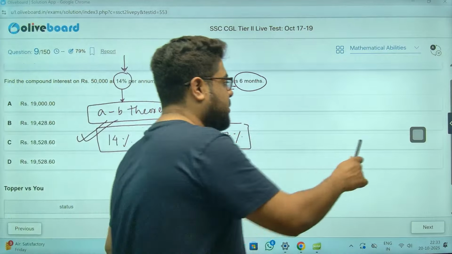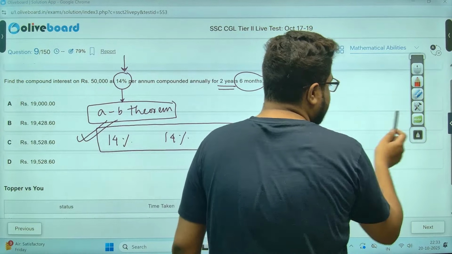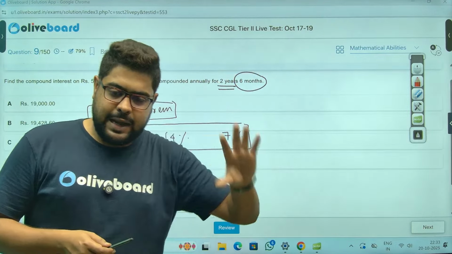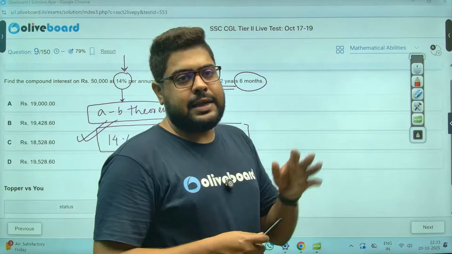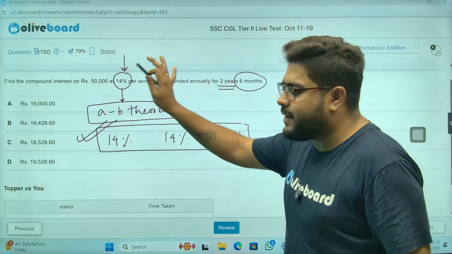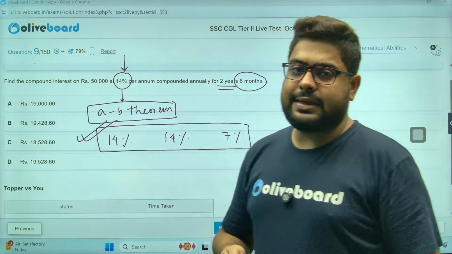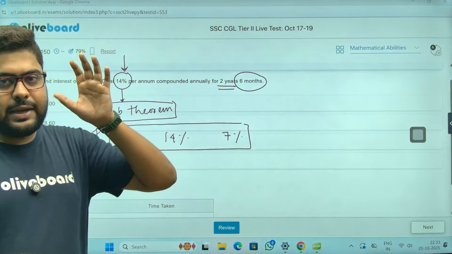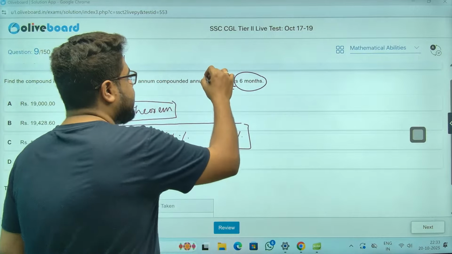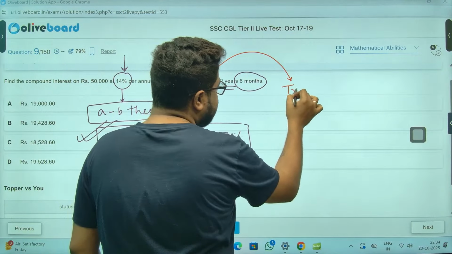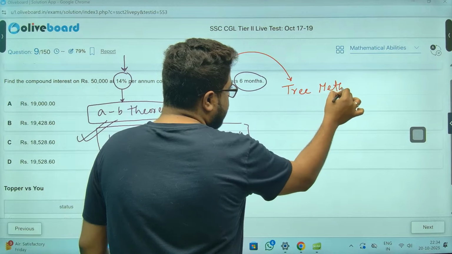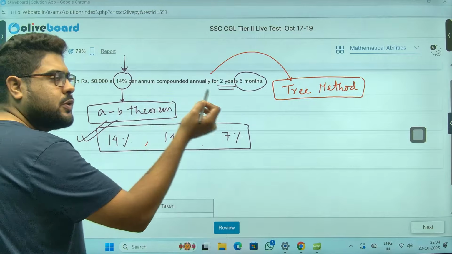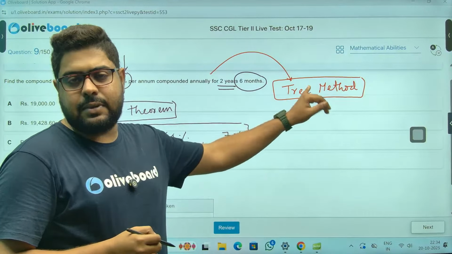So what is the best method in these situations? In my batches, I've taught you almost 3-4 methods in total. Compound interest is a chapter where which method you need to use is completely dependent on the values given or the type of question that they are asking. It is not like there is one technique that works everywhere, right? So the best method for these situations is to go by the tree method. If you don't want to do this weird calculation, but many people are very comfortable doing this, do this, no worries. But again, I'll go with the tree method.